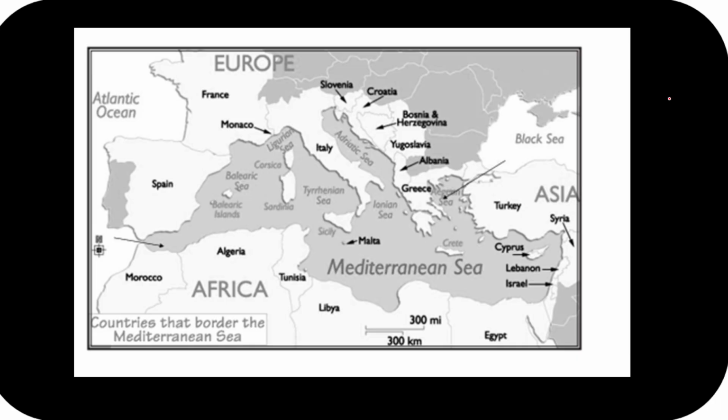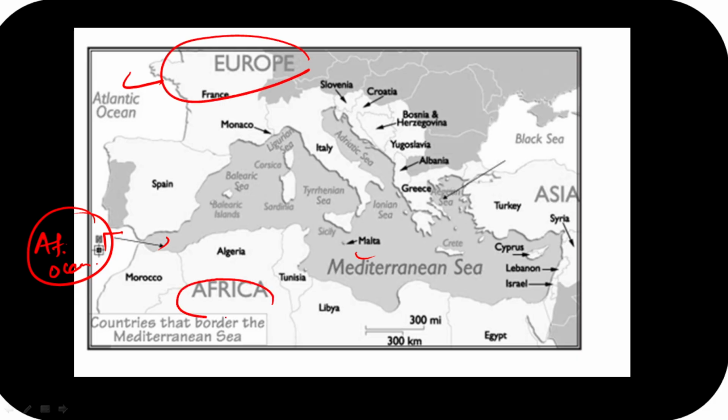Okay, moving forward guys, let's look at the Mediterranean Sea. Just have an idea of the Mediterranean Sea. This is the famous Strait of Gibraltar that connects your Atlantic Ocean with the Mediterranean Sea. Guys, the Mediterranean Sea is a continental sea, and we will see it stretches from the Atlantic Ocean on the west to Asia on the east, and it separates your Europe from Asia and Africa.